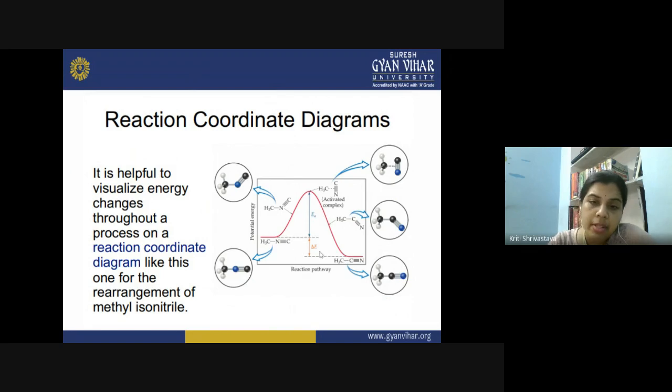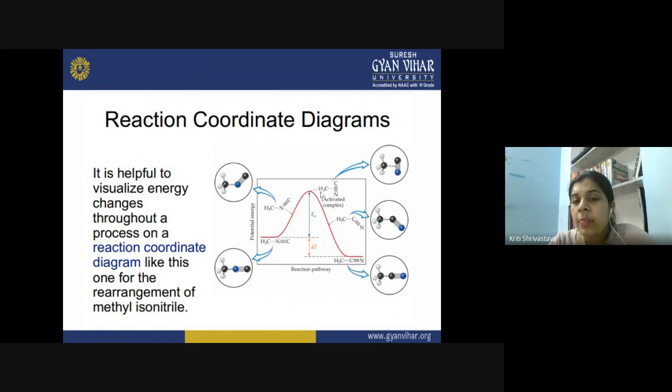The methyl isonitrile has to cross this energy barrier, this energy hill, and the rearrangement of the bonds and structures is also shown in the diagram itself.